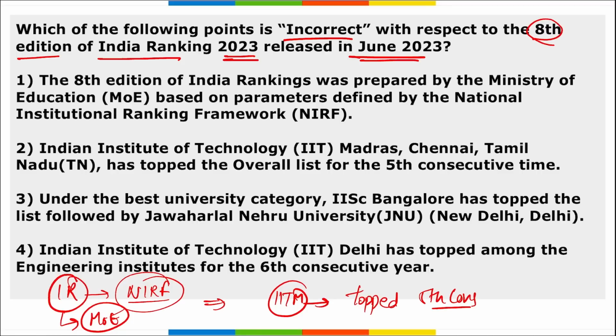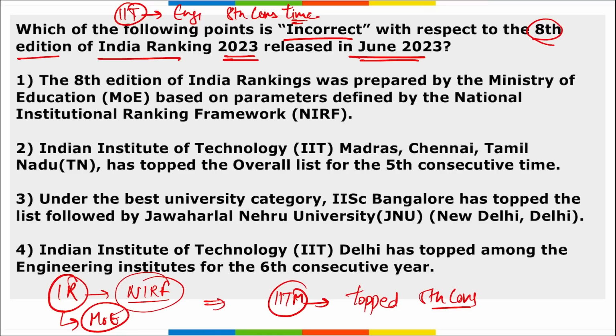Next thing, remember under the best university category, IISc Bangalore has topped the list, followed by Jawaharlal Nehru University in Delhi and Jamia Millia Islamia University in 3rd position. Correct. Also, IIT Madras topped among the engineering institutes for the 8th consecutive time. Right. If we are talking about IIT Madras, it has topped the ranking for the engineering institutes for the 8th consecutive time.